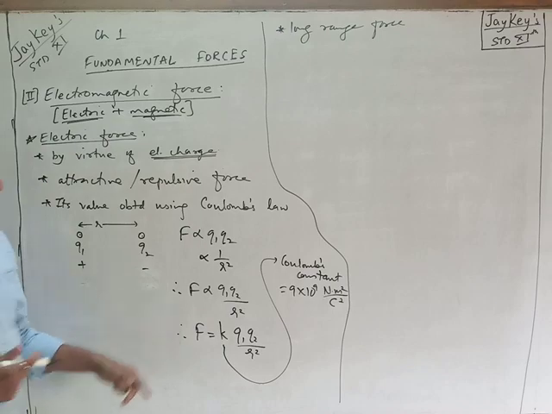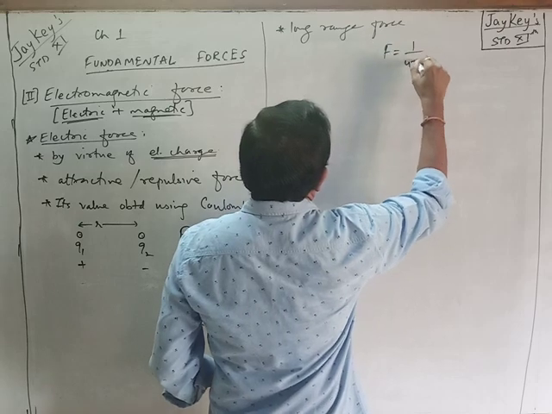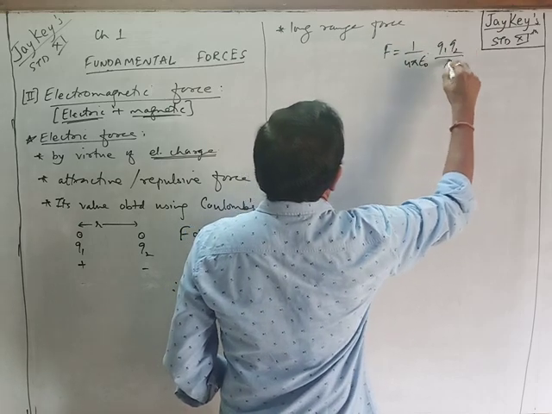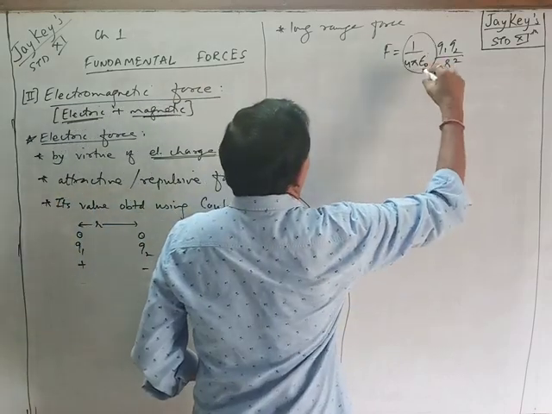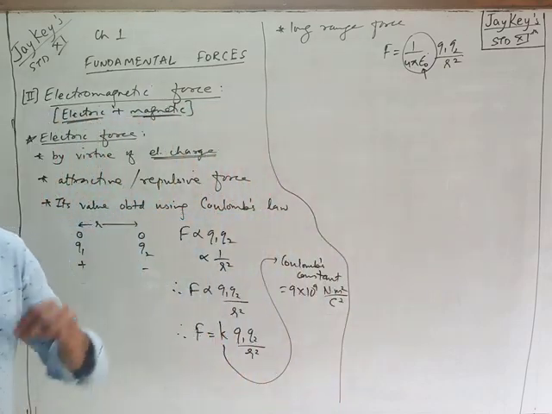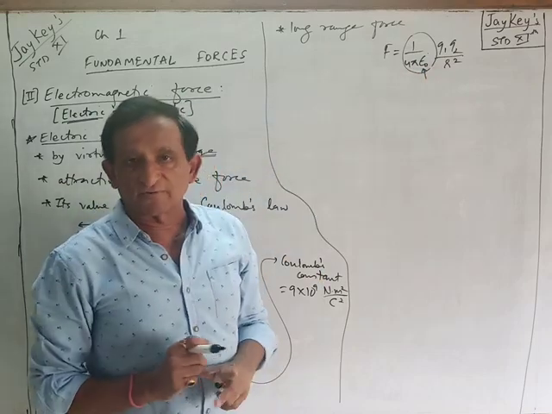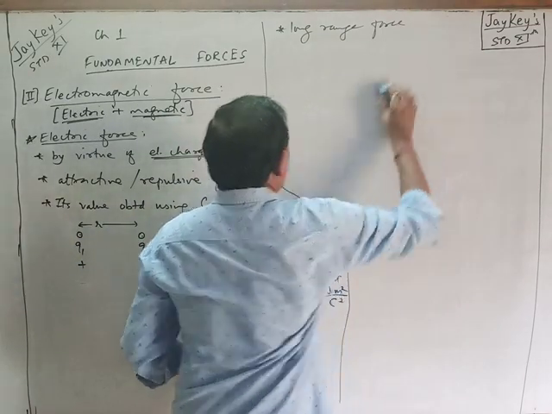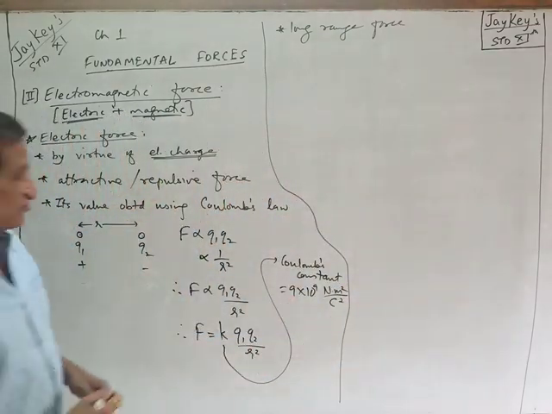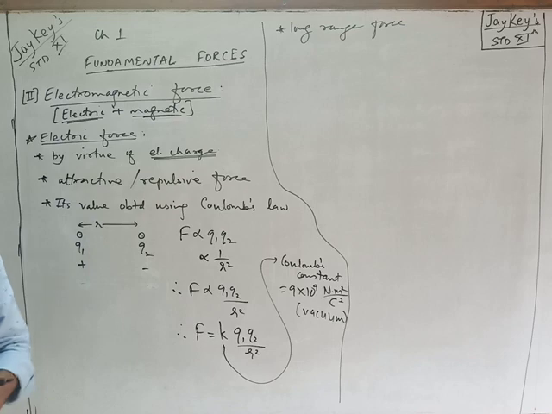Okay. Now just for your knowledge, the formula can also be written as 1 upon 4 pi epsilon 0 into q1 q2 upon r square. So here k is this value which depends on epsilon 0, which is a quantity for a vacuum. If the medium changes, this changes and so k also changes. Here k depends on the medium present in between. This given constant value is for vacuum. Means if there is some medium between the two, then the value changes. So this force depends on the medium between the two charges.